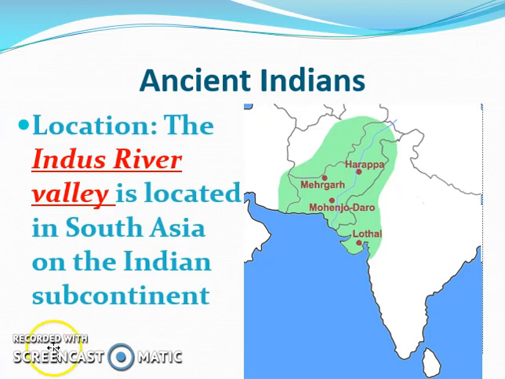So this blue line here represents the Indus River. This whole area here is India today. And this green area represents where the Indus Valley Civilization was located along the Indus River here. 2 cities that are important to this Indus River Valley Civilization are Mohenjo-daro and Harappa, which are both located right off of the Indus River.